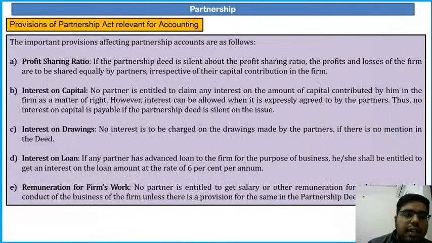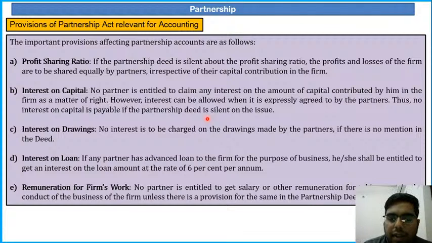Just see here. B point, interest on capital. In absence of anything clearly mentioned in the partnership deed, no interest on capital will be paid. And for interest on loan, 6% interest will be paid even if nothing is mentioned in partnership deed. If the partnership deed mentions a higher rate of interest on loan, that will be paid. Now the question was not about your attempting, the question was about reading the question wrong. The silly mistake was in reading the question. Interest on loan and interest on capital are two different things. Clear?